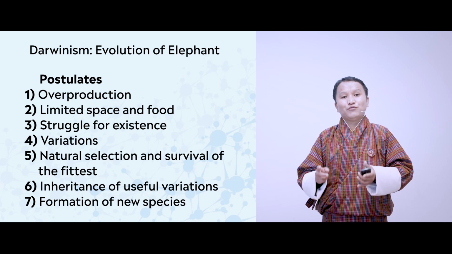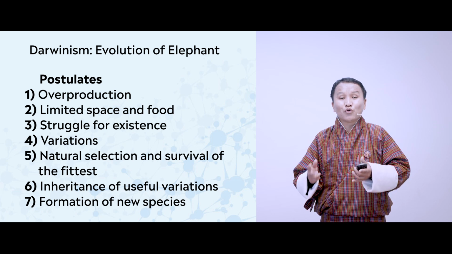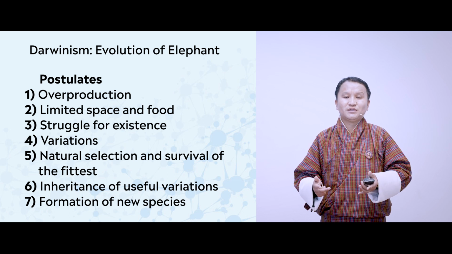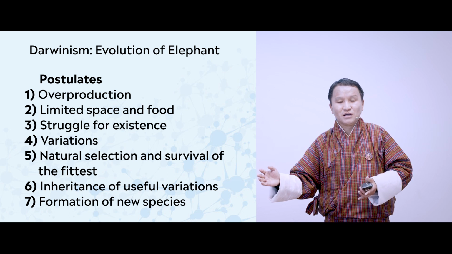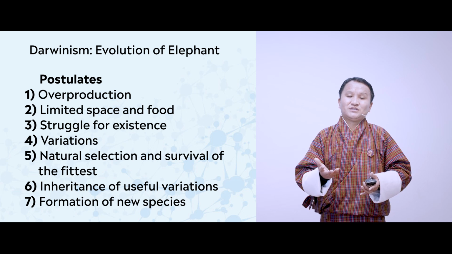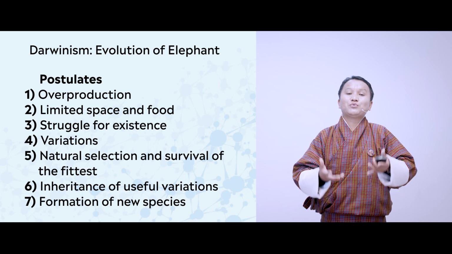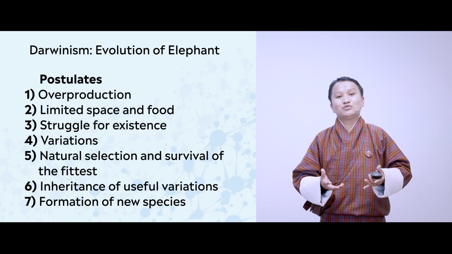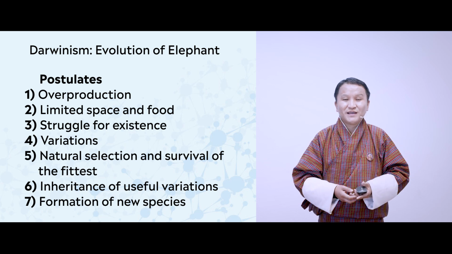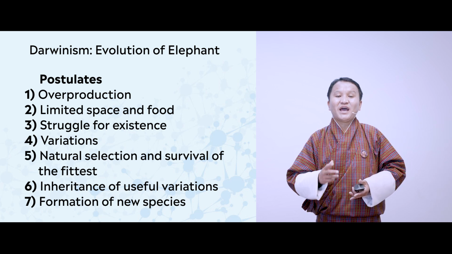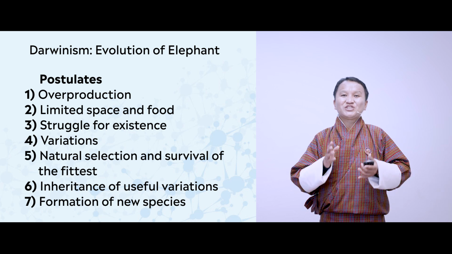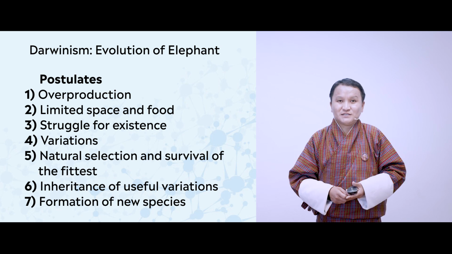So it is said that food grows in arithmetic progression, in the progression of adding. Therefore there are limited resources for newly produced offsprings or organisms to survive and live. As a result, they have to face what we call struggle for existence.